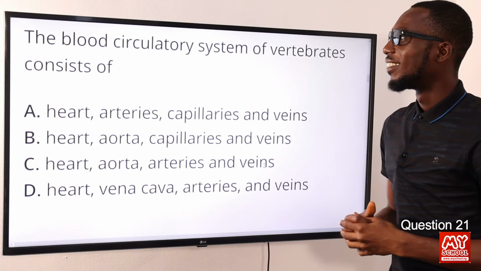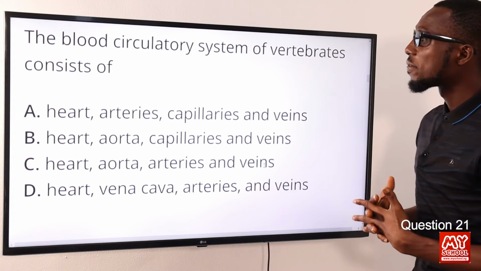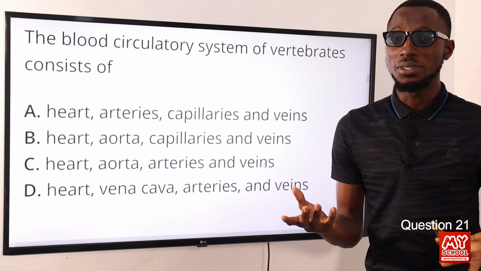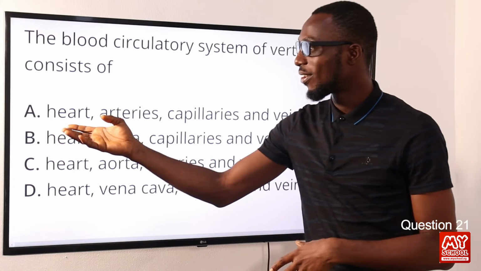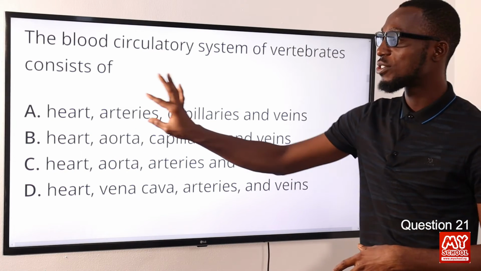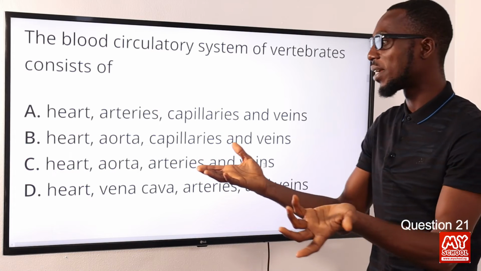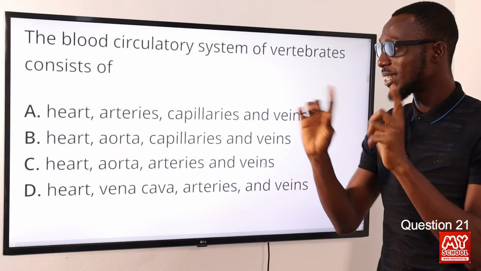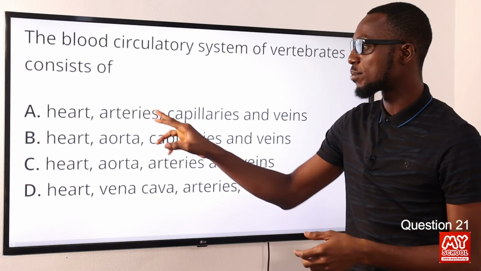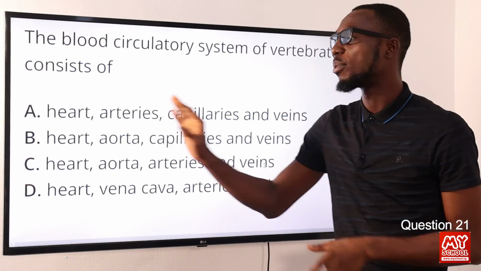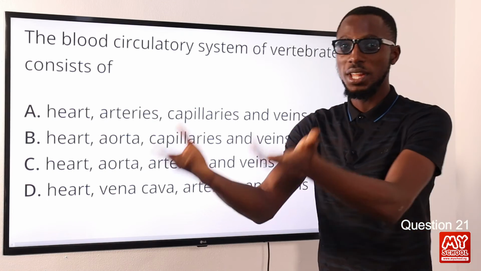21. The blood circulatory system of vertebrates consists of what? It consists of the heart. It consists of the arteries. These are vessels that we can simply say take blood away from the heart. Although there are some exemptions to some kinds of arteries, basically they take blood away from the heart.